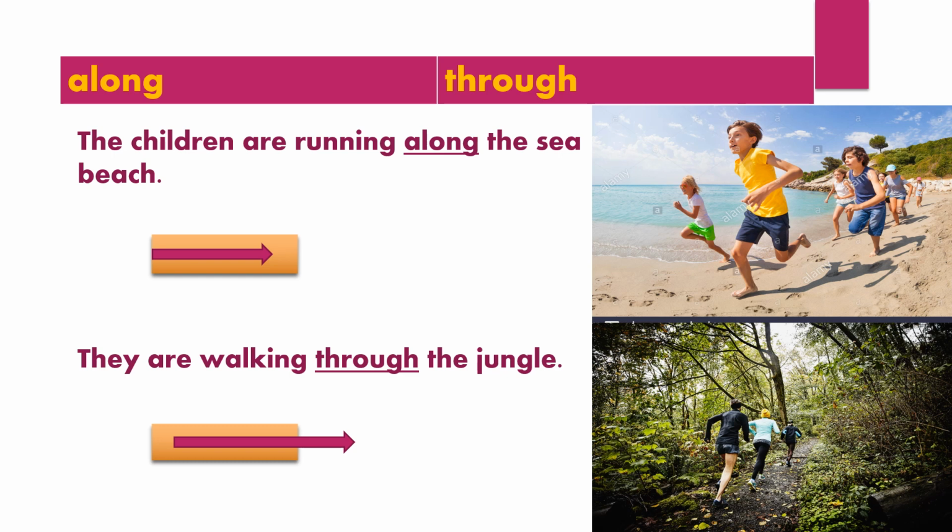Along, through. The children are running along the sea beach. The preposition along shows following the line of path. They are walking through the jungle. The preposition through indicates going in one side and out the other side of.